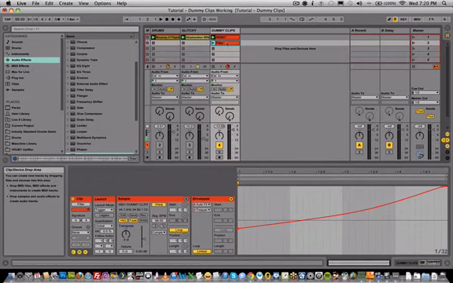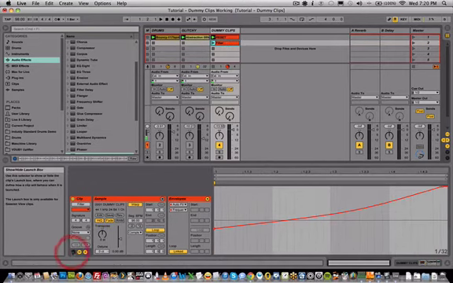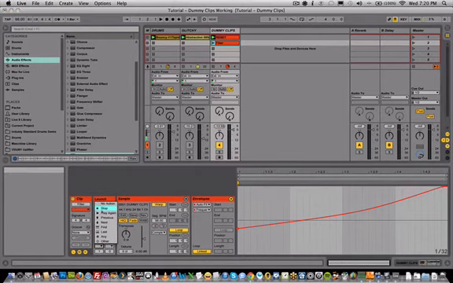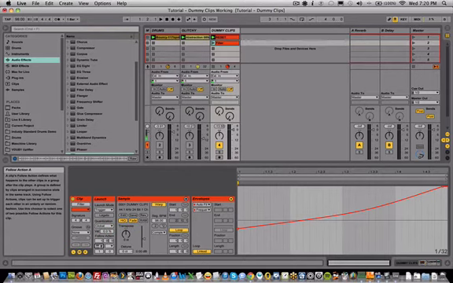So we'll start it out slowly and then ramp it up. Now what we'll do, make sure that this launch box is showing, and we'll put a follow action on it so that when it's done playing its 1-bar automation, it'll automatically launch the reset clip. So we have this set to a follow action time of 1 bar, and from here we'll have it go back to the first clip when it gets to the end. As you can see, when we launch this filter clip, it's going to play through, and then it will automatically start playing the reset clip at the end. That's why we put follow actions on.